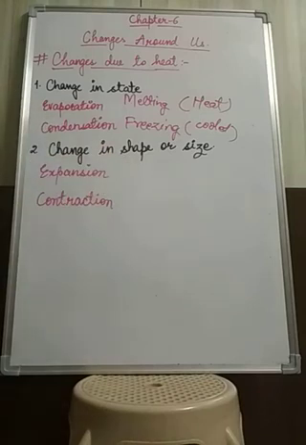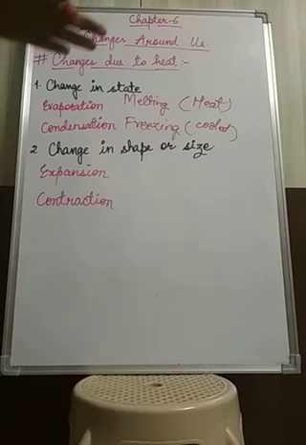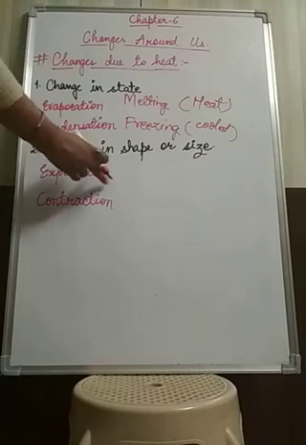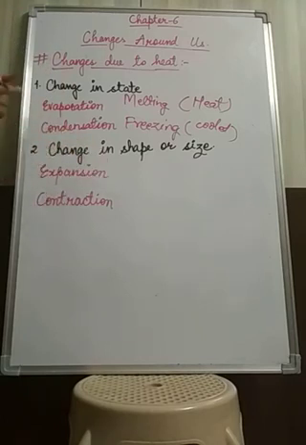Many of the changes involve heating or cooling of a substance, and the effects of heating and cooling are opposite in nature. Like when a substance heats up, it increases in size, and that increase in size is known as expansion.